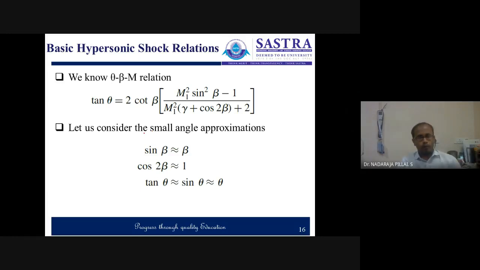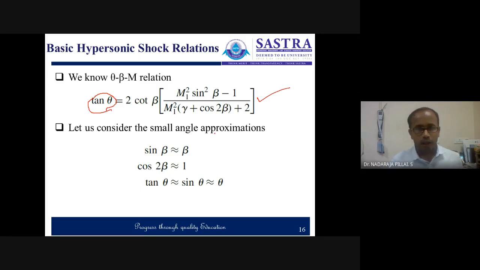Okay, so we go for the next discussion, that is the theta beta M relation. The traditional theta beta M relation for supersonic flow is tan theta is equal to 2 cot beta into m1 square sin square beta minus 1 by m1 square into gamma plus cos 2 beta, plus 2. So this equation, now we will do an approximation.